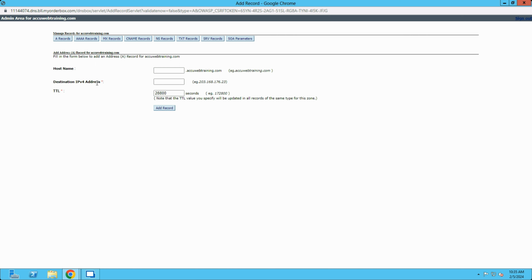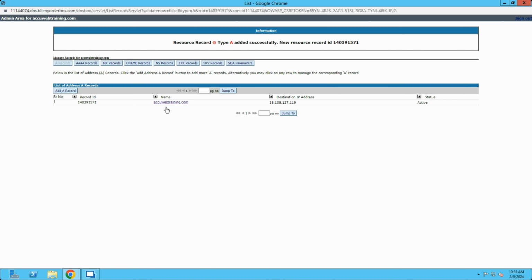In the destination IPv4 address field, enter the IP address that you copied from the environment's load balancer or application server node ID. Keep the TTL field as it is. After that, click on the Add Record button to add the record. To verify the record, click on the A record again, and you can see the added A record in the list.